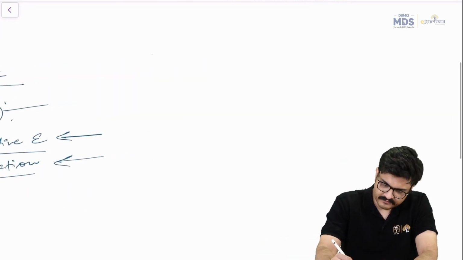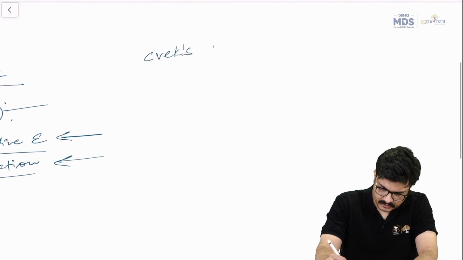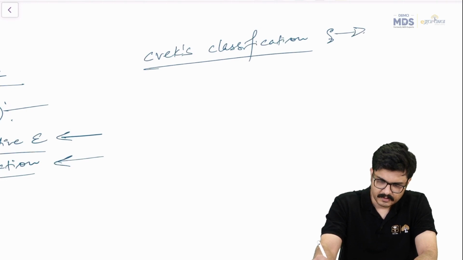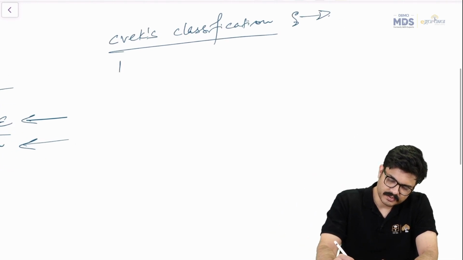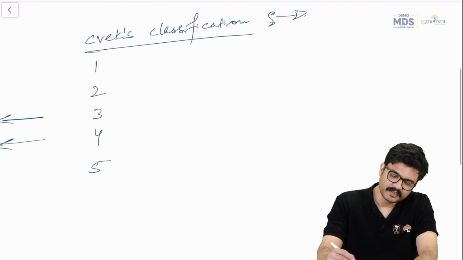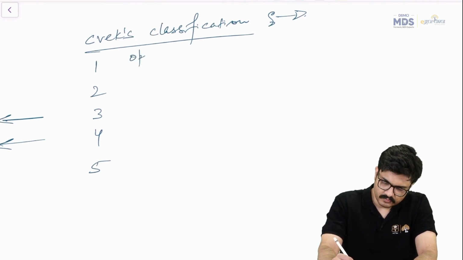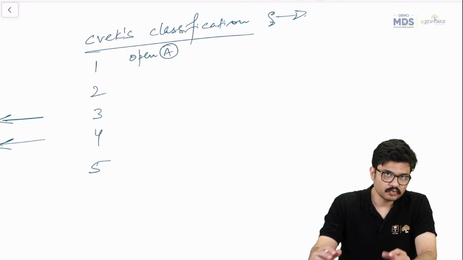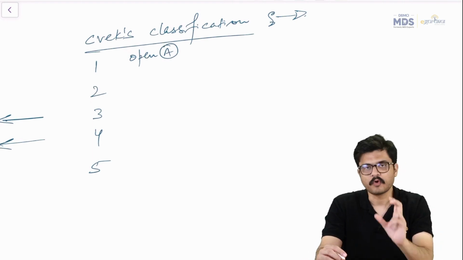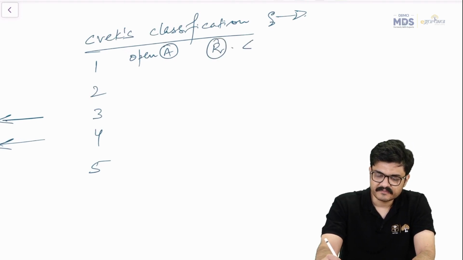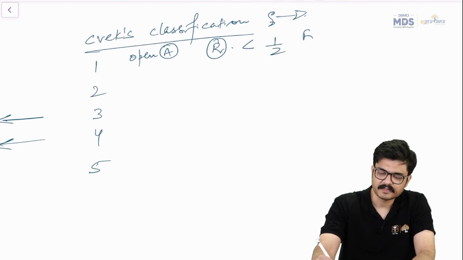There is a classification known as Schweck's classification, right? And what is that, guys? It says that there are type 1, type 2, type 3, type 4, and type 5 cases, right? Type 1 is that open apex case, right, in which the level of root formation is less than half of the final length, right?